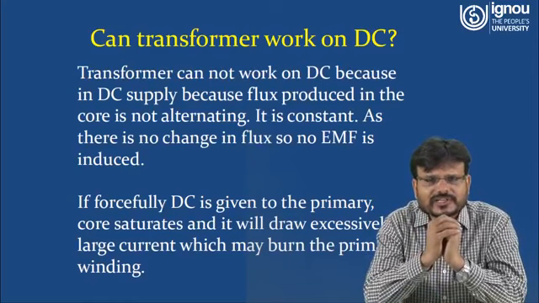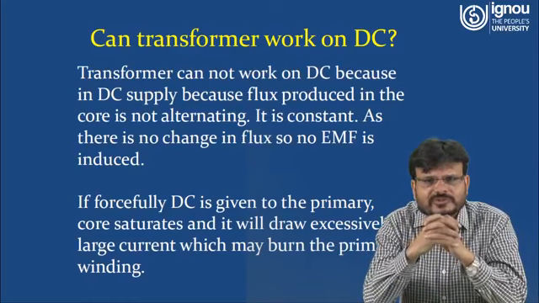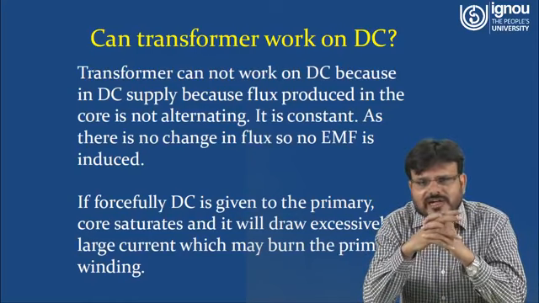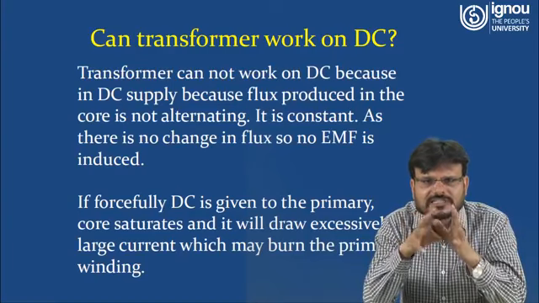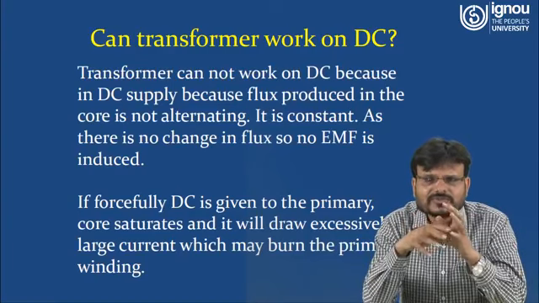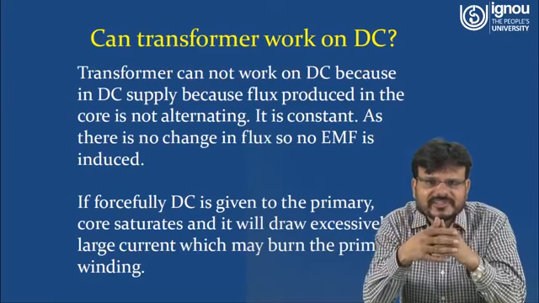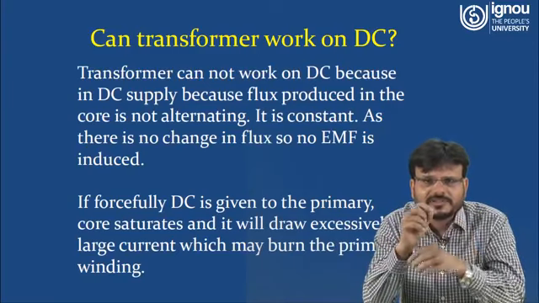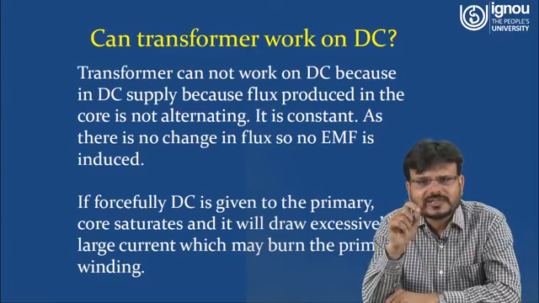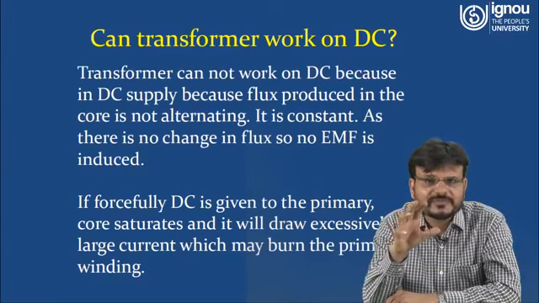Now the question arises, can a transformer work on DC? Because I told you that a transformer works on AC. Why? Because how will the EMF on the primary side develop? E1 is equal to N1 d phi over dt. That means a rate of change of flux is very much necessary.